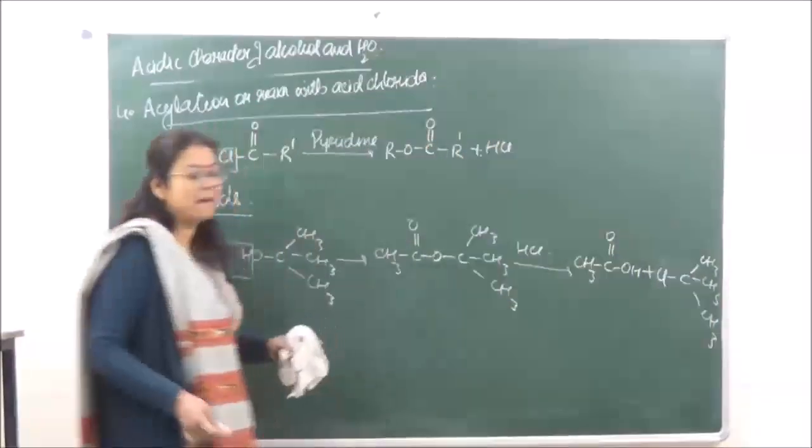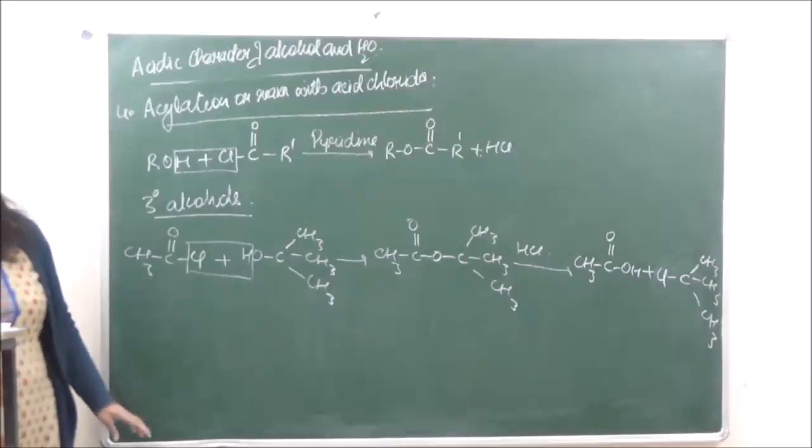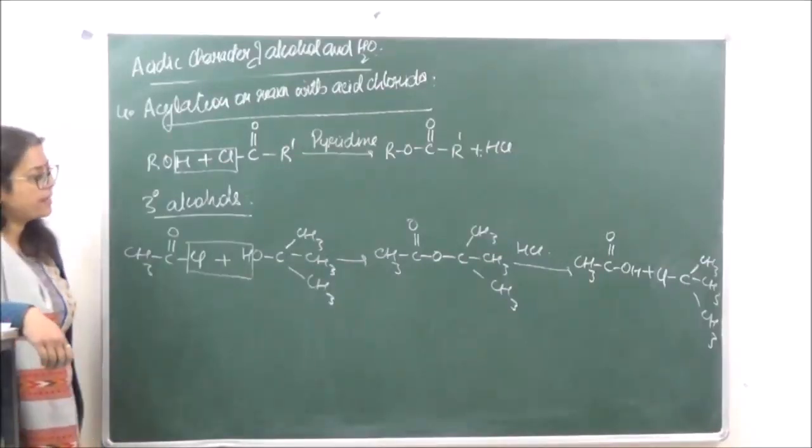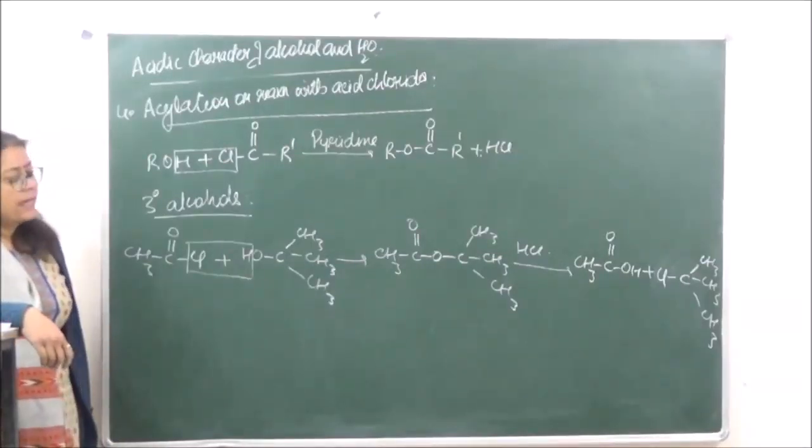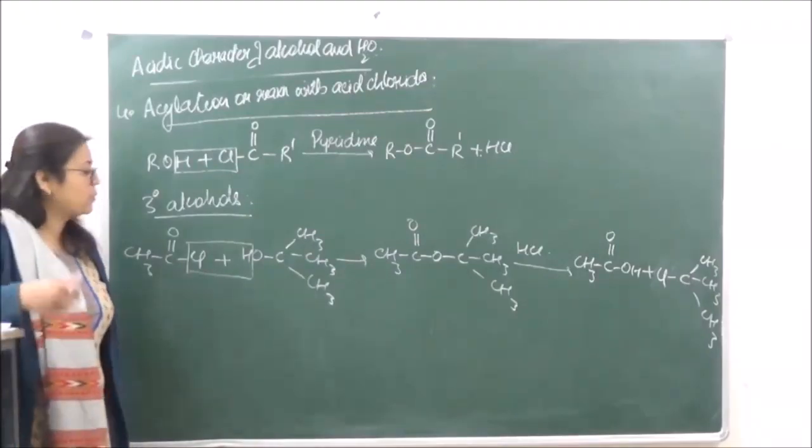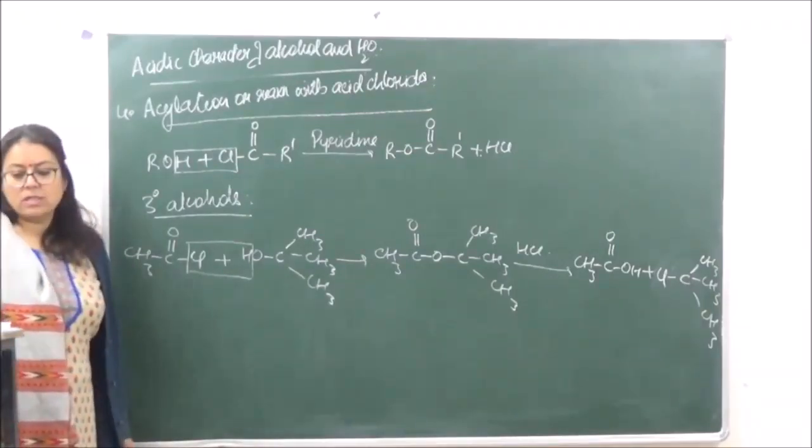So these are the two compounds which we are going to get over here. We will get an acid and an alkyl halide when we are reacting it back with HCl. So this is another reaction.